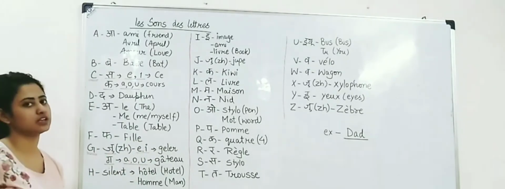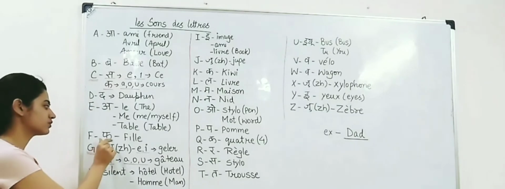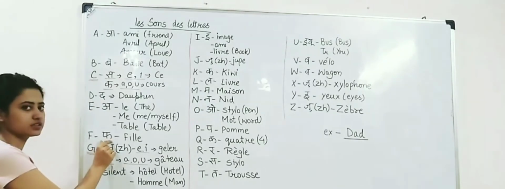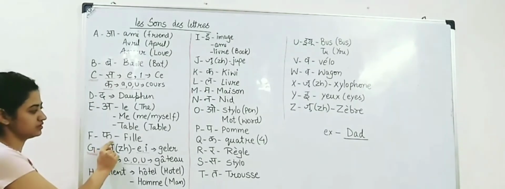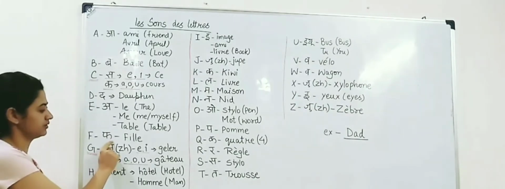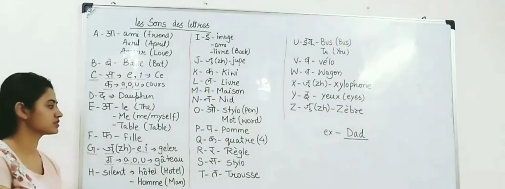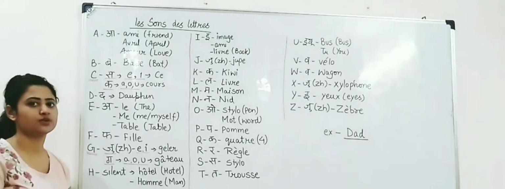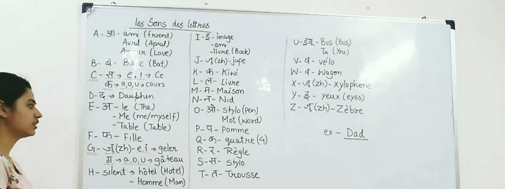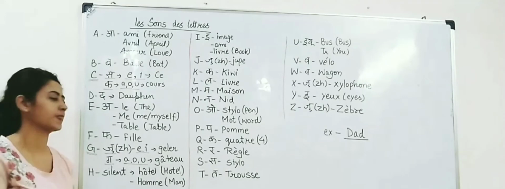Then we have F. The sound is fo. Fo. For example, fee. Fee, which means girl.